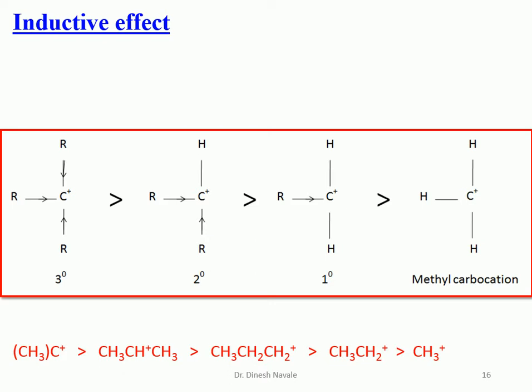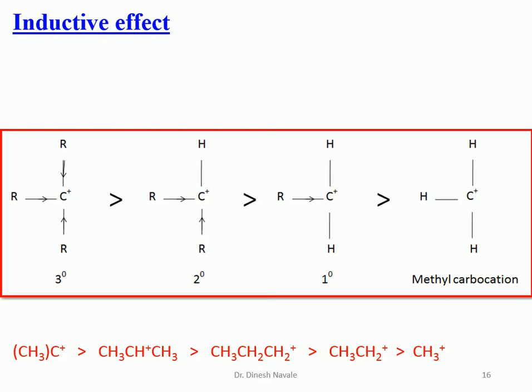So if plus I effect increases the stability, in tertiary carbocation there are 3 methyl groups which exhibit the plus I effect, whereas in secondary only 2 methyl groups are there, and in primary there is only 1 methyl group. So the more alkyl groups attached, the more the plus I effect, and the more the plus I effect, the more the stability of the corresponding carbocation.